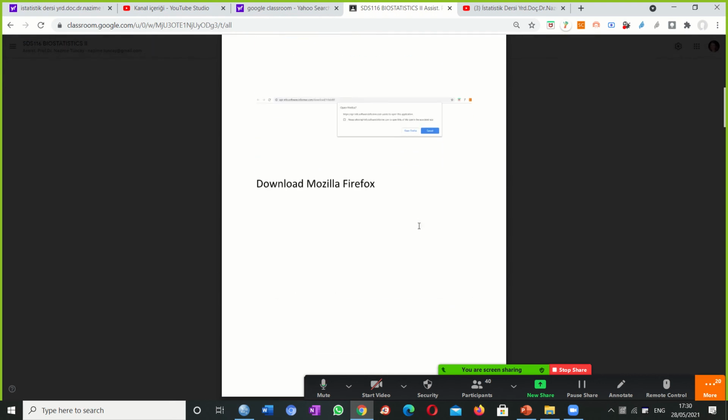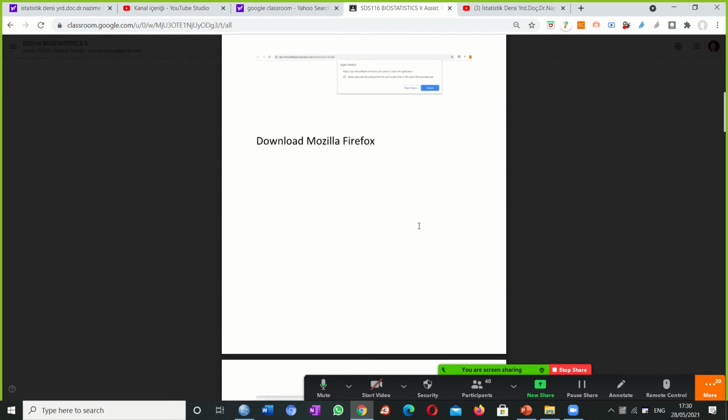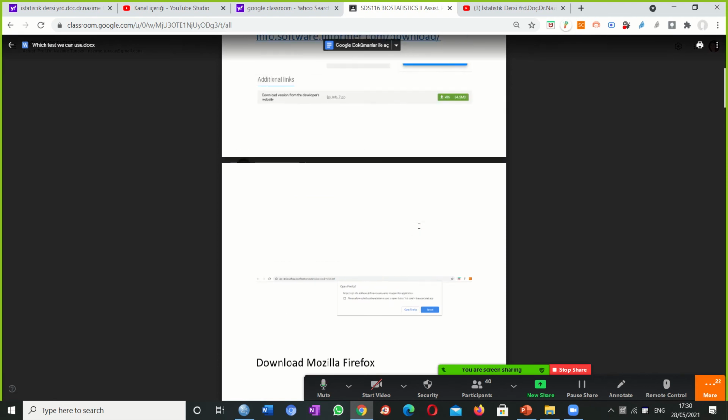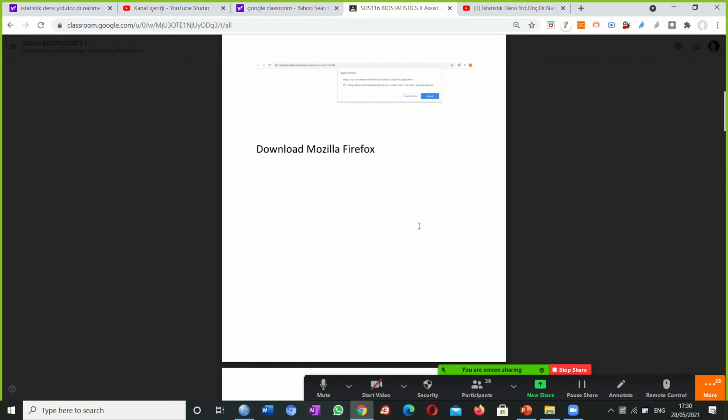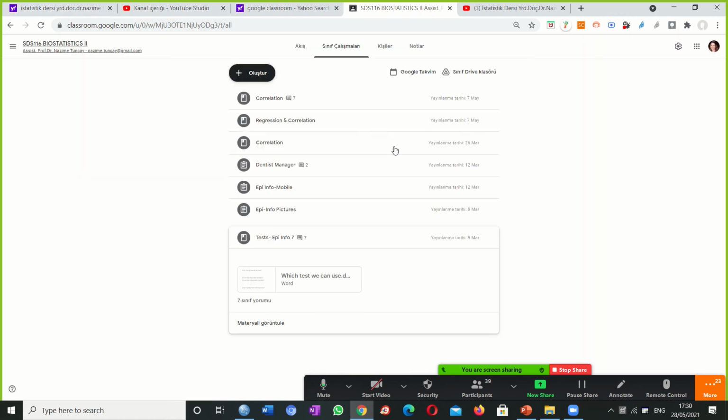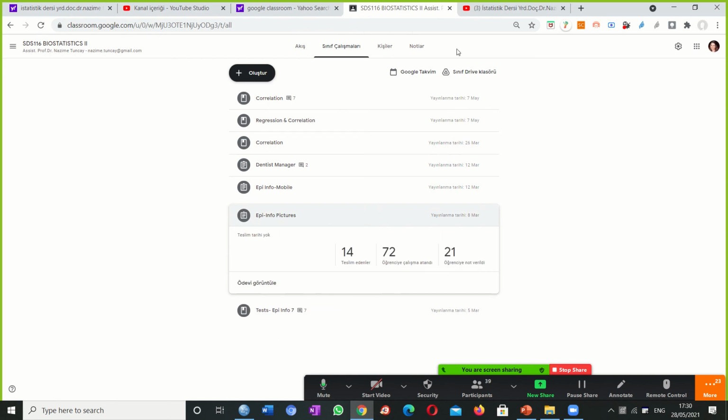Okay, so here this is Mozilla Firefox. Here I have given an example of how you can download some software and use. So that's why it's writing Mozilla Firefox. Okay, so IP-info, we studied IP-info here, and I see that there are some students who submit, some students who didn't submit.